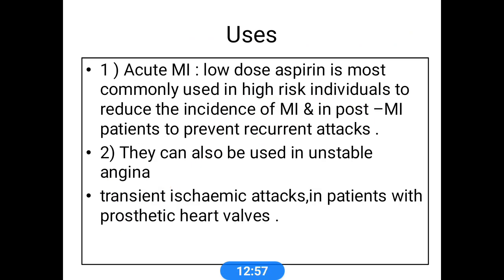Main uses of these drugs: in case of acute MI, low dose aspirin is most commonly used in high risk individuals to reduce the incidence of MI and in post-MI patients to prevent recurrent attacks.